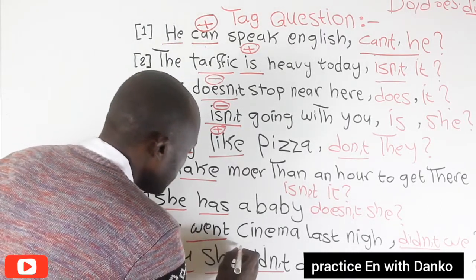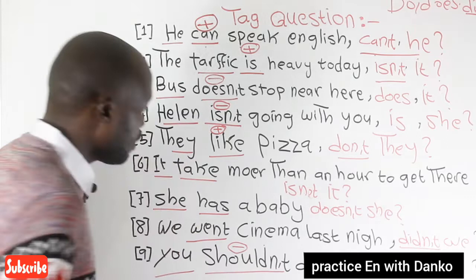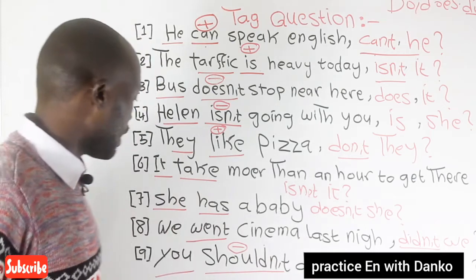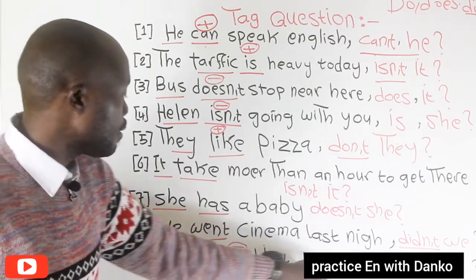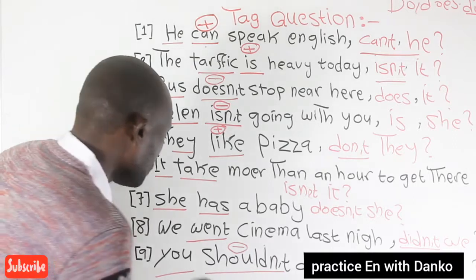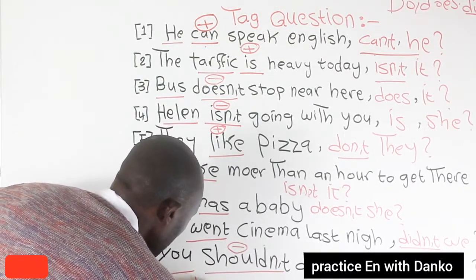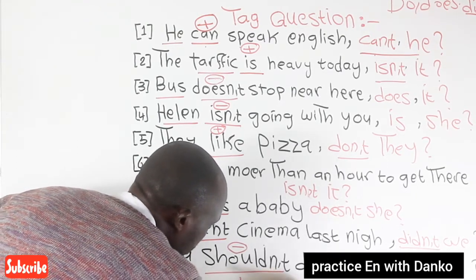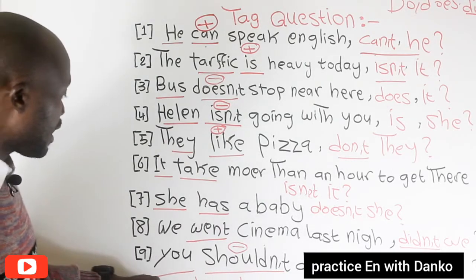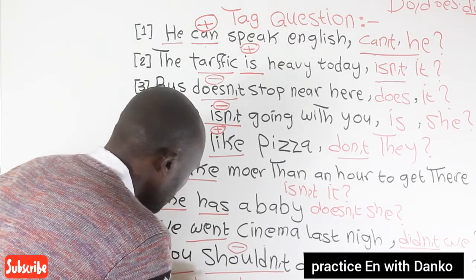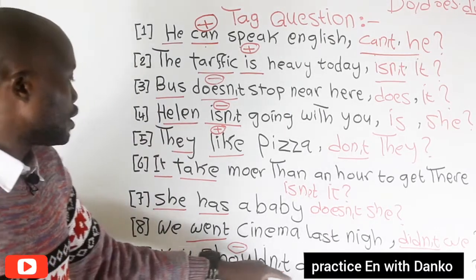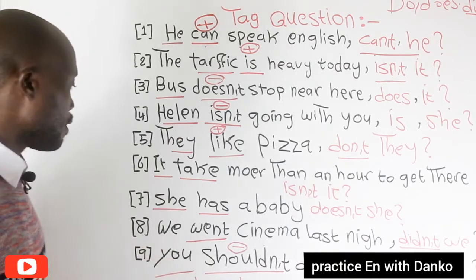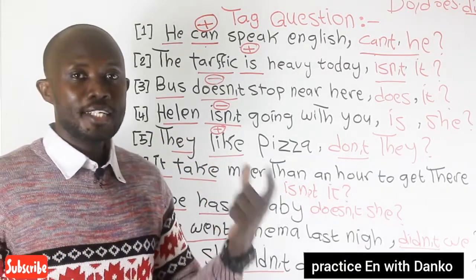And this sentence is negative, so we need to use the affirmative form in the tag question. So: You shouldn't drink wine, should you? That is about the tag question in these sentences. Okay, great. This is how to ask a question.